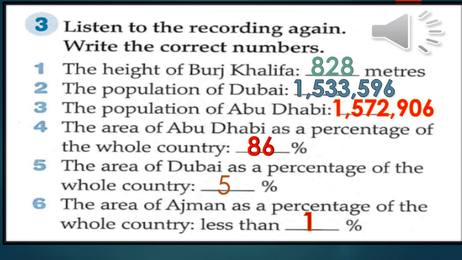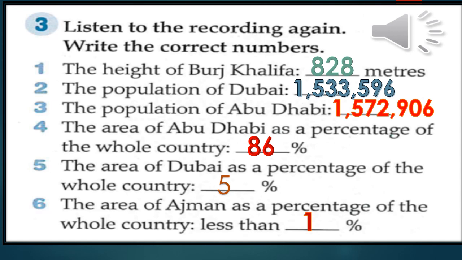In 2008, the government of the United Arab Emirates carried out a survey so they could find out exactly how many people lived in the country. At that time, the total population of the country was 6.9 million people.